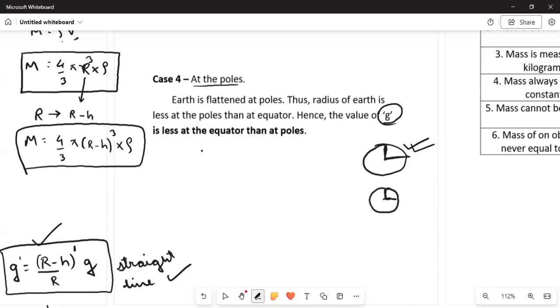So g is more at poles. The value of g is more at the poles than at the equator, because the radius of the Earth at the pole is less than the radius of the Earth at the equator.